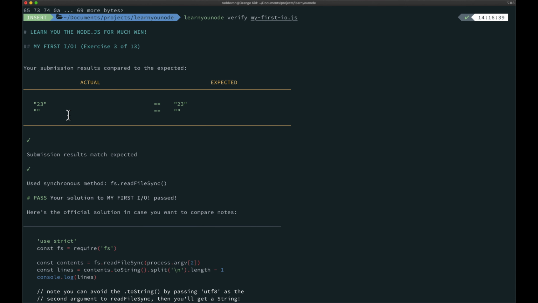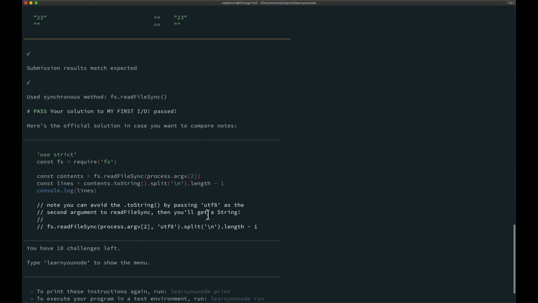It looks like we're good here. They ran 2 tests here. They checked to see if the submission results matched the expected, and also if we used the correct synchronous method, readFileSync. And we passed both. They were looking for a 23, so whatever file they passed in had 23 new lines, and that's what we counted. Looks like we're good.